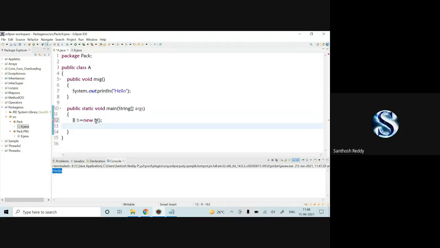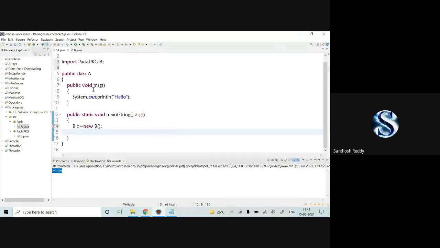Here I have got an error. I have to import that particular class, change it to B pack. See, if I want to extract B class in the current class A, we have to import that particular class. Under the pack, I have a package called pkg. Under the pkg, we are going to extract a class called B. So now I'm getting B here.